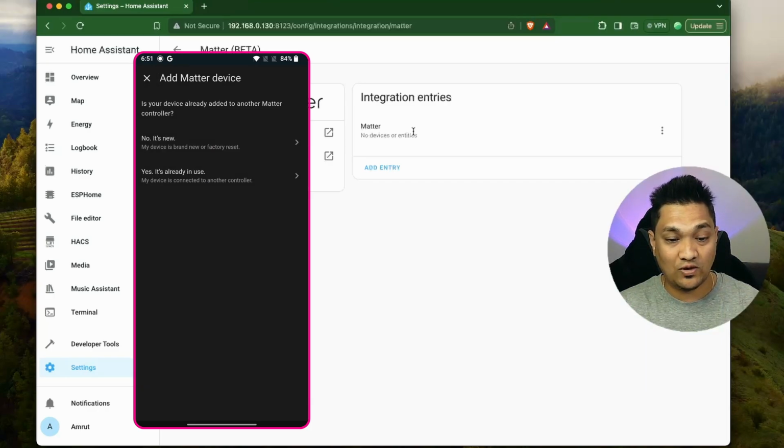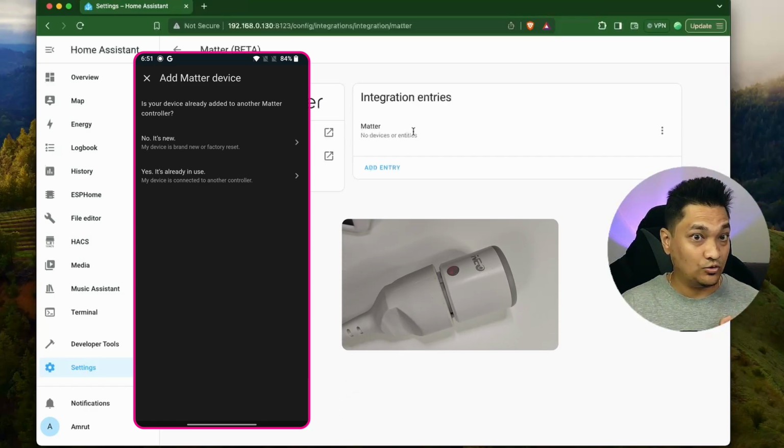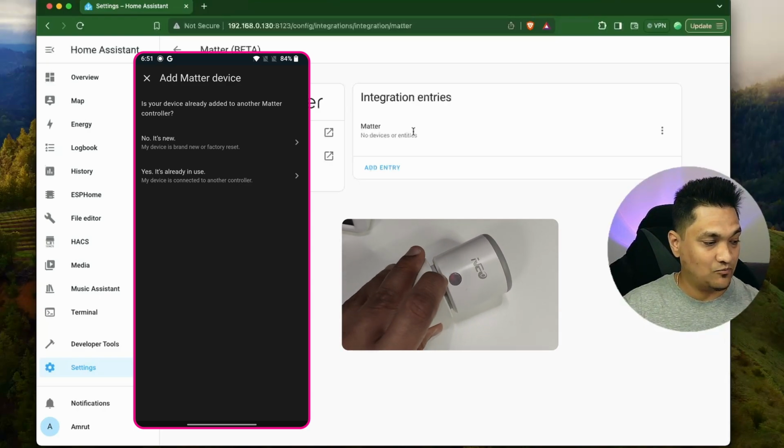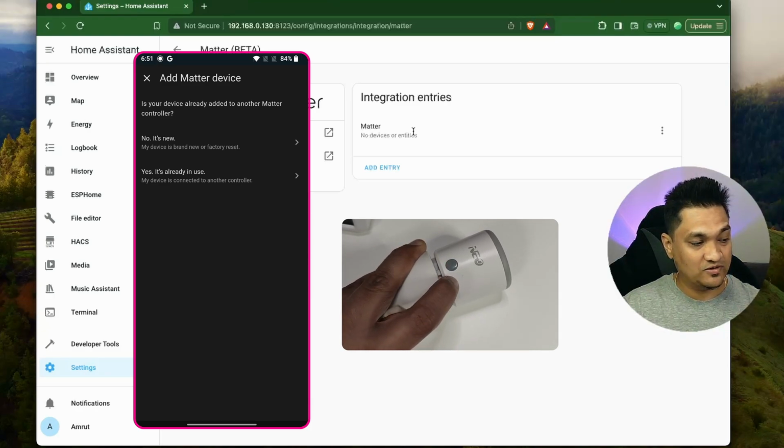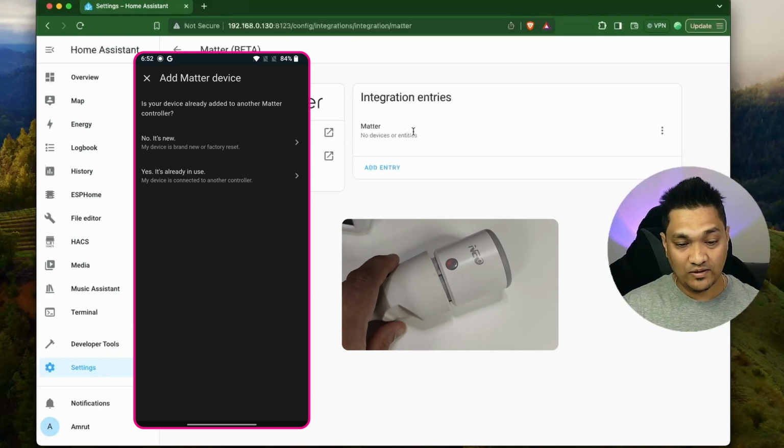Now here it's going to ask whether the device you're trying to connect has already been controlled by another controller or if it's a new device. In this case, since I'm connecting it for the first time, I'm going to select the first option. But before that, we need to put this device into pairing mode. So I'm going to hold this button here and put it into pairing mode. Right now this device has gone into pairing mode because it's blinking over here. Then I'm going to click on this first option here.